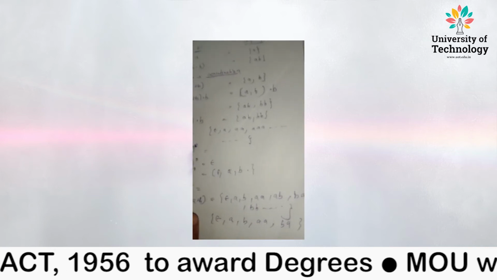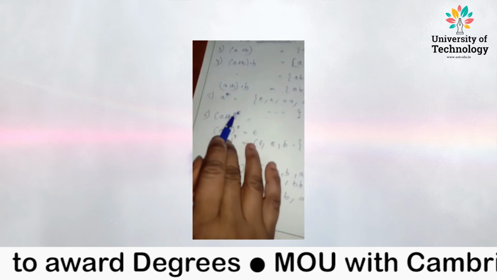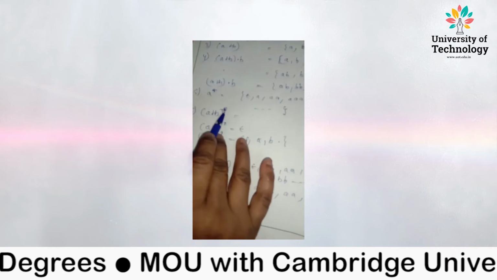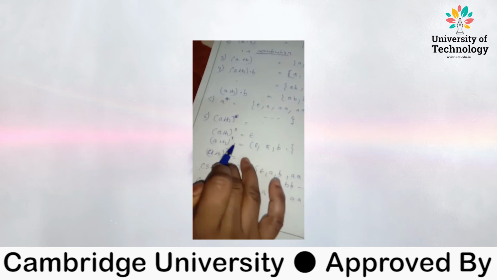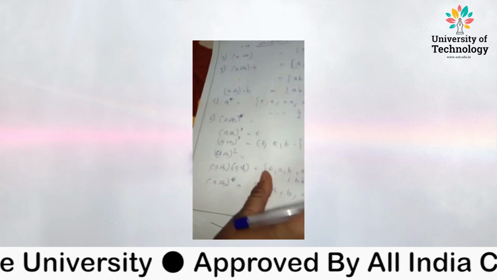So you need to understand that whenever a clean closure is there, we have to see it once with the power of 0, then with 1, then with 2. This much is clear to you. Now let's take another example.